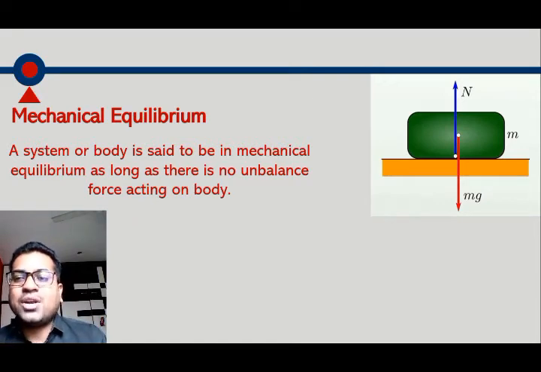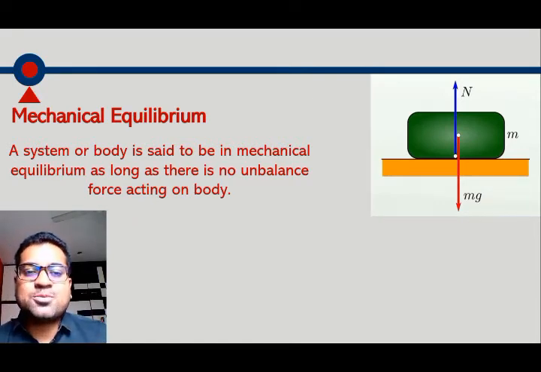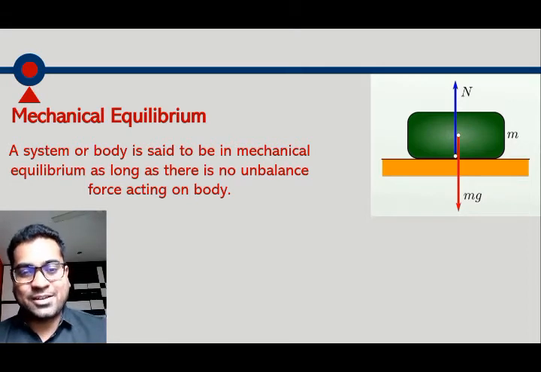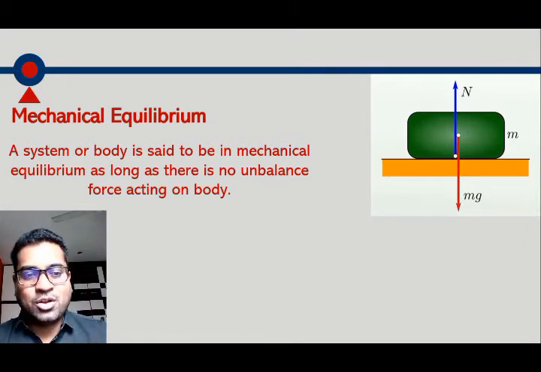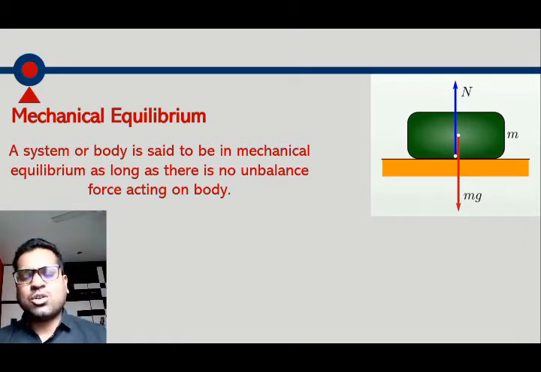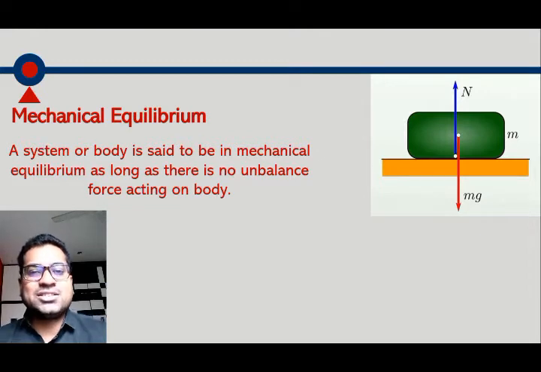If you calculate the net force acting on the body, it will be 0. So this body is said to be in mechanical equilibrium condition. The body is not accelerating, there is no unbalanced force acting on the body, so such condition is mechanical equilibrium.